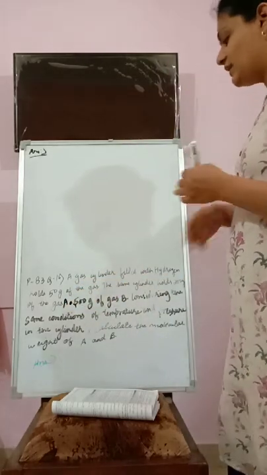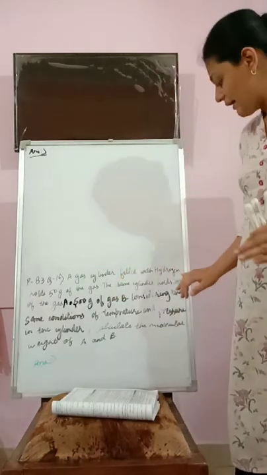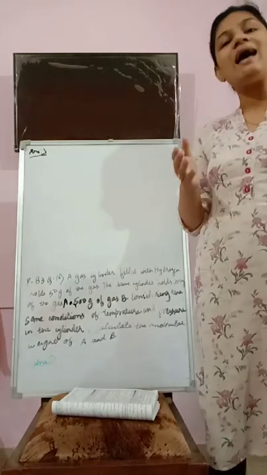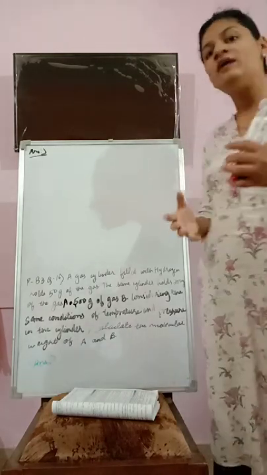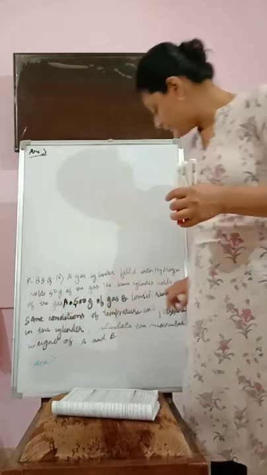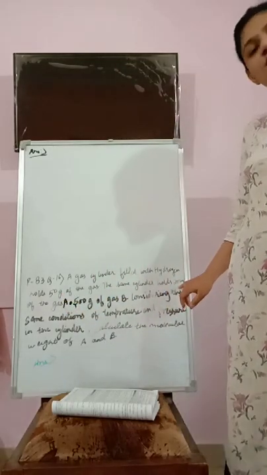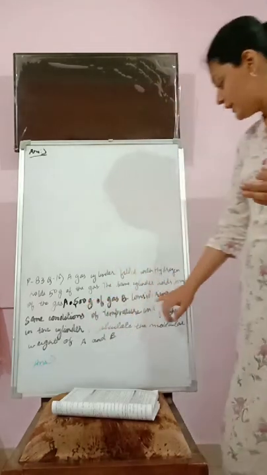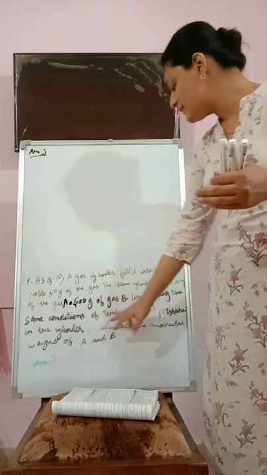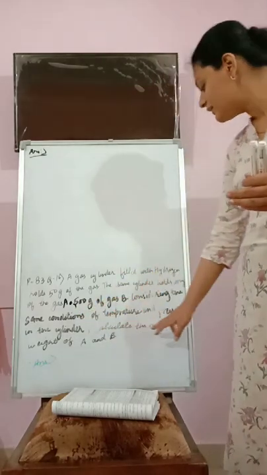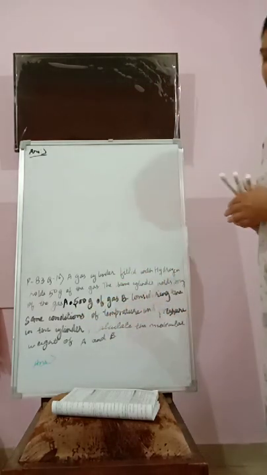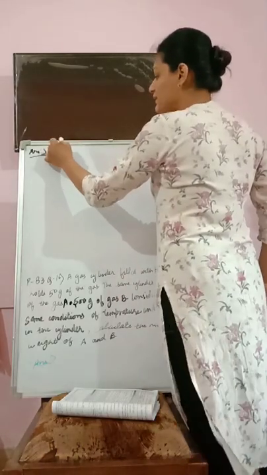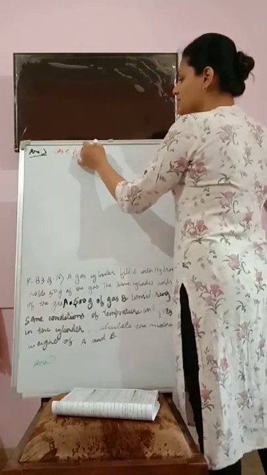That means a cylinder contains 50 gram of hydrogen gas. When the same cylinder is filled with gas A, the gas A has weight 200 grams, and if I fill the same cylinder with gas B, then it has the weight 500 grams. Now considering the same conditions of temperature and pressure in the cylinder, calculate the molecular weight of A and B. So let's first start with the case for gas A.